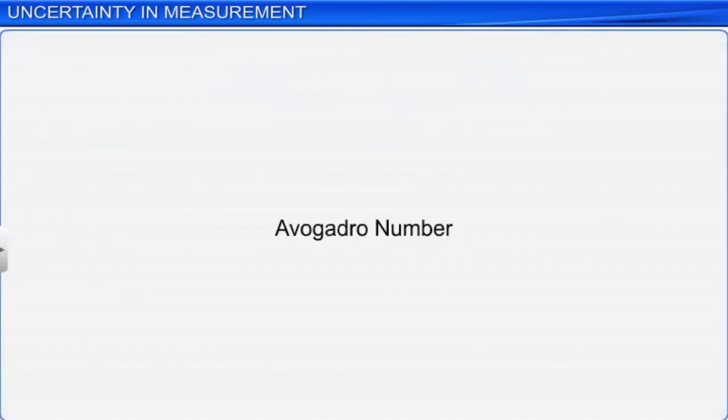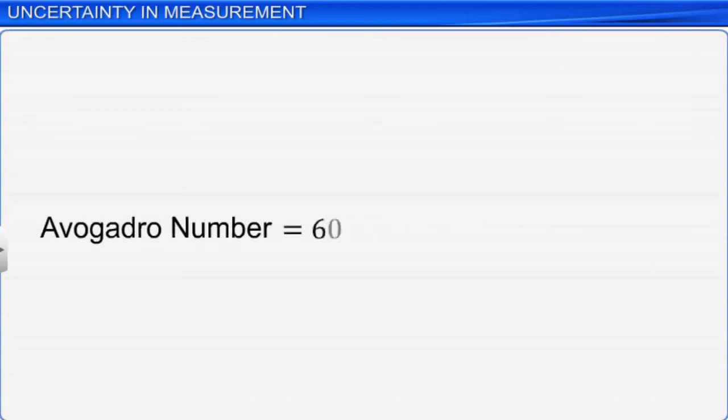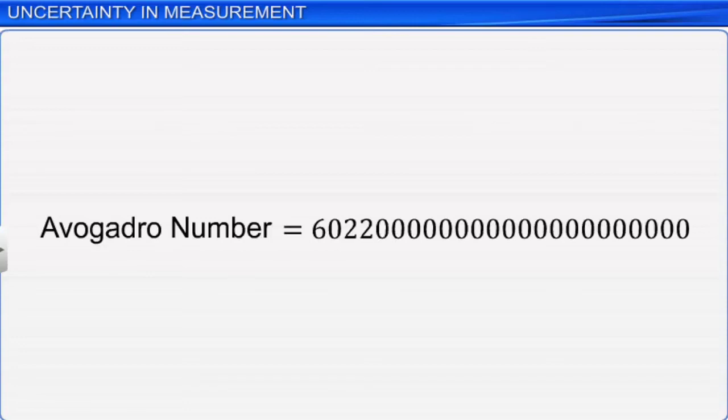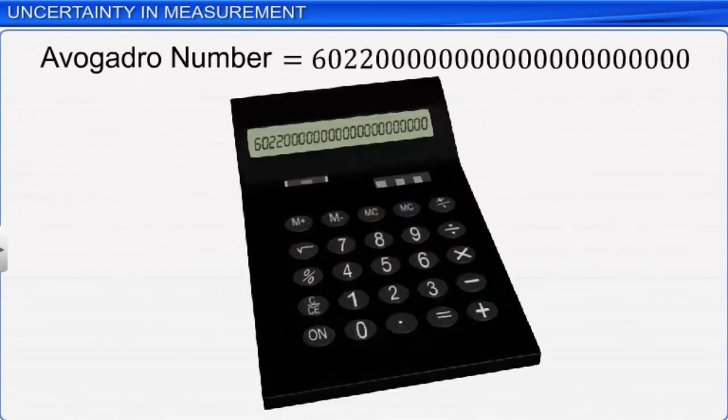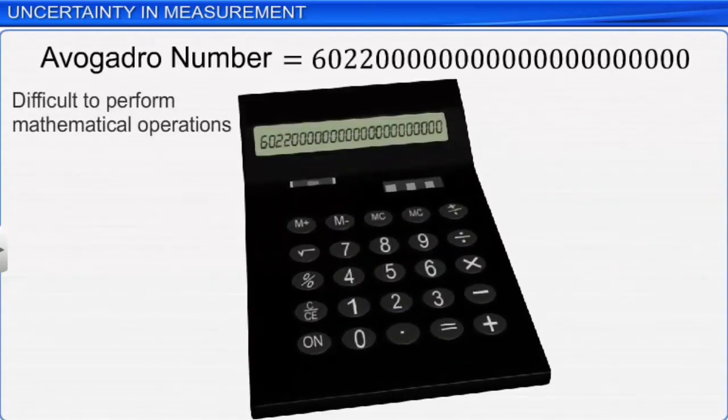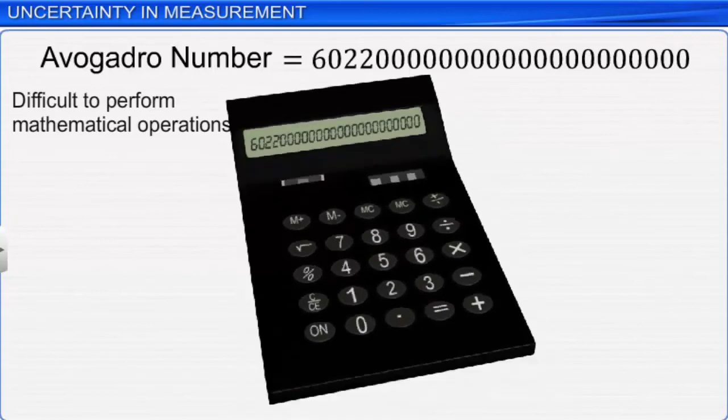For example, Avogadro number is such a big number that there are 20 zeros after 6022. It is not only inconvenient to write such a large number, but also difficult to perform mathematical operations like addition, subtraction, multiplication, or division with such a number.